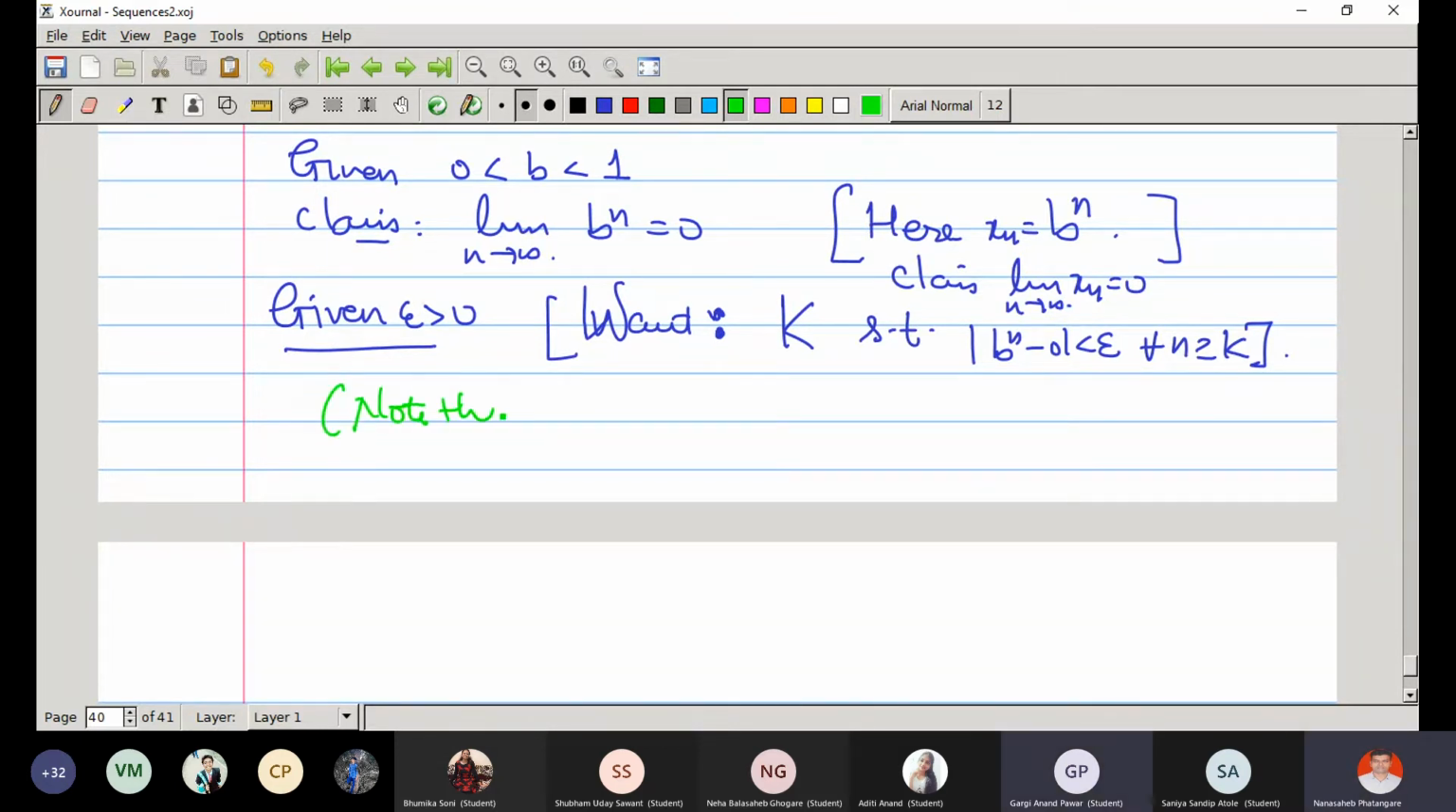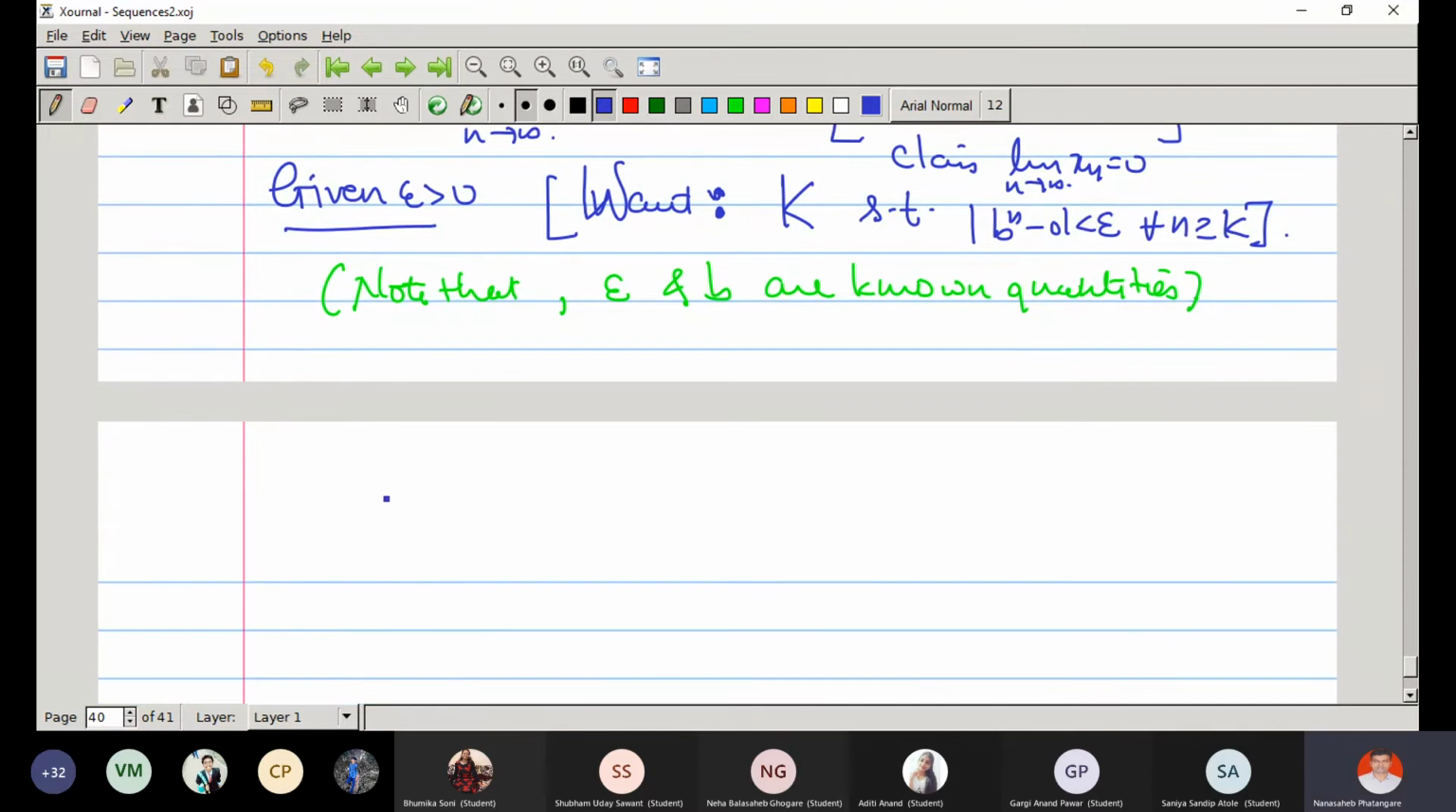Epsilon. So epsilon is given means epsilon and b are known quantities, because b is known and we want to look at the limit of b raised to n. Therefore, our k will be in terms of epsilon and b. So k is unknown, and b and epsilon are known.